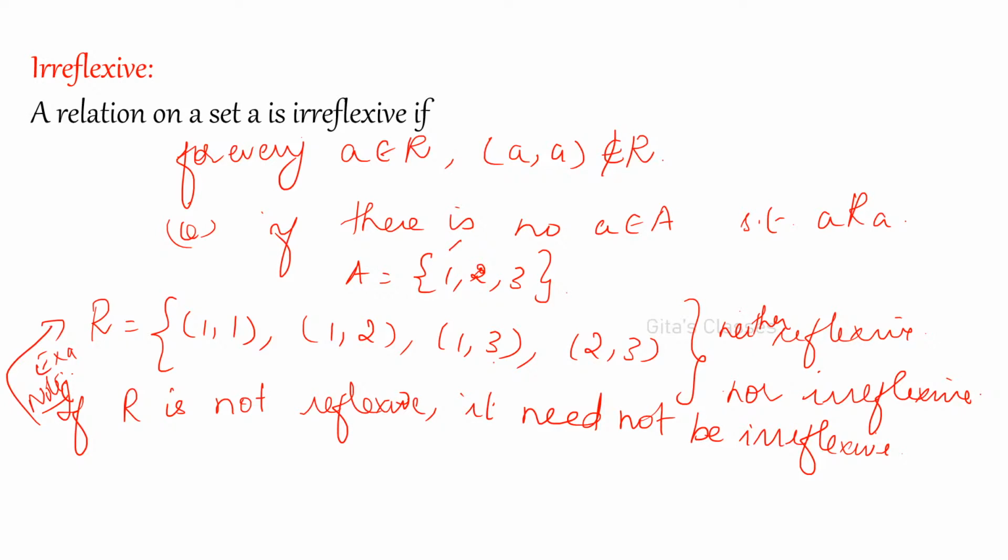Why divide this 1, 2, 3? What is the need? It is just an example. {1, 2, 3} is the set I have considered. You can consider any set, okay? And this is an example relation only. It need not always be like this. You can take your own examples, no problem. But it should satisfy the conditions, that's all.